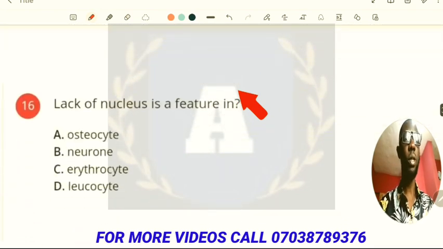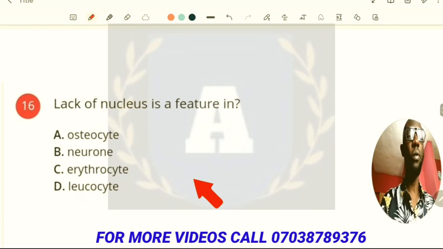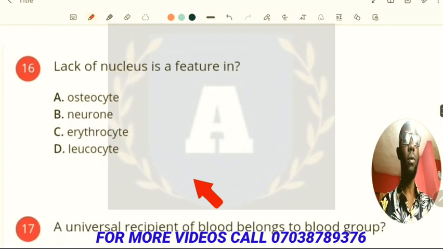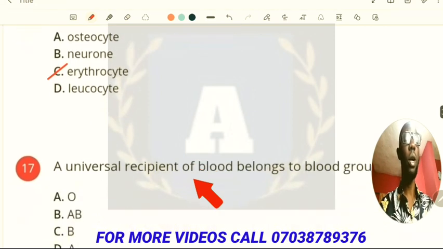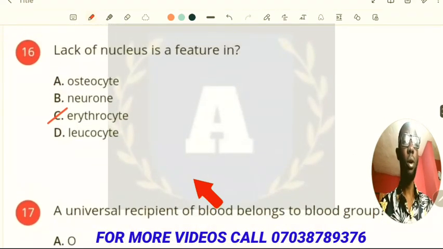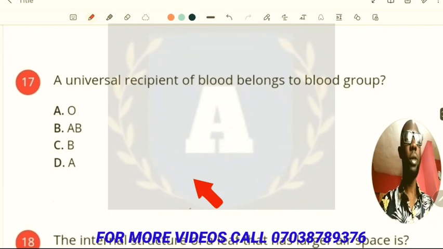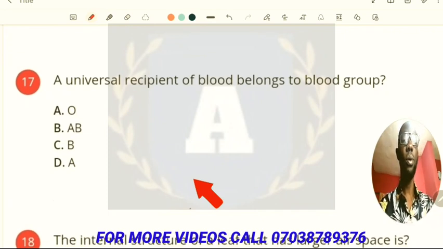Quick one. In the next question, we have that the lack of nucleus is a feature of erythrocyte. The erythrocyte, which is the red blood cell, has no nucleus. All right. Now, a universal recipient of blood belongs to blood group AB.